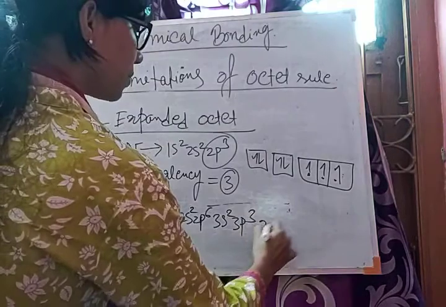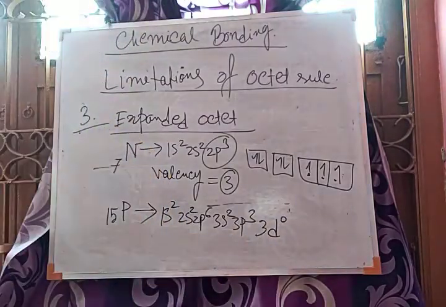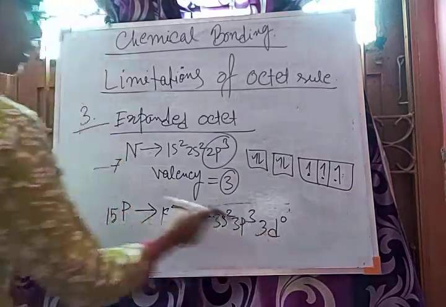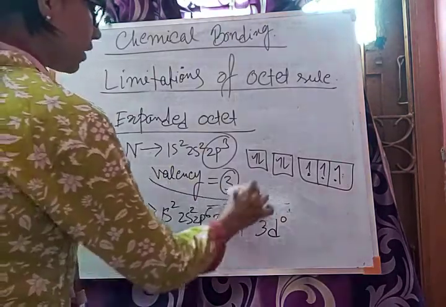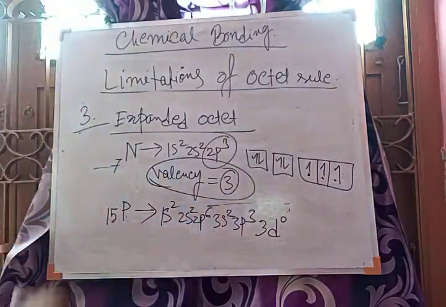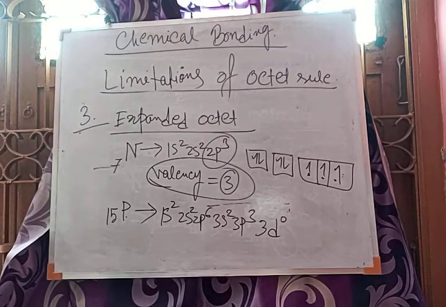But here 3d is vacant. So it has vacant d orbital, but nitrogen has no vacant d orbital. So nitrogen can only show the valency of 3, but phosphorus can expand its valency.